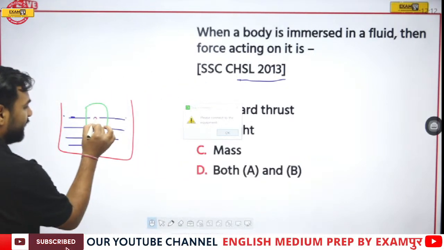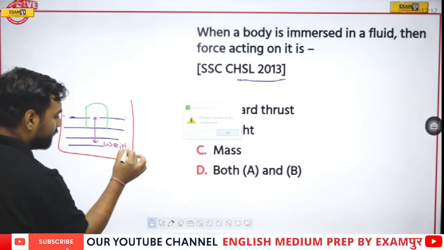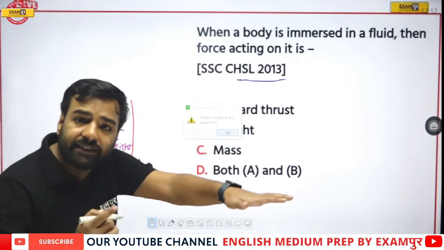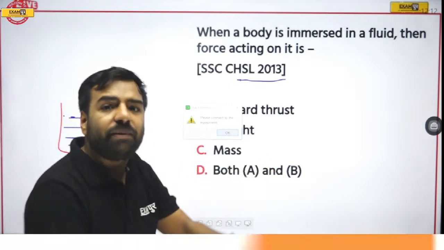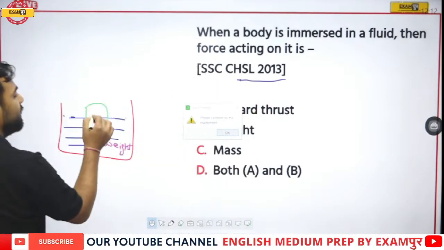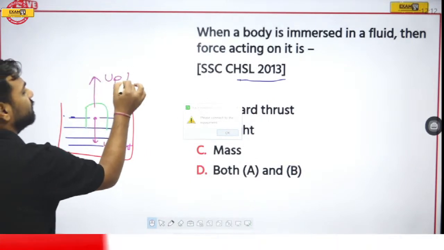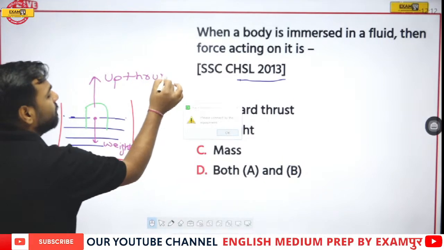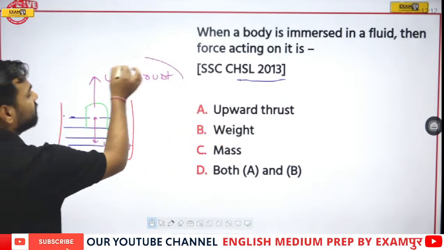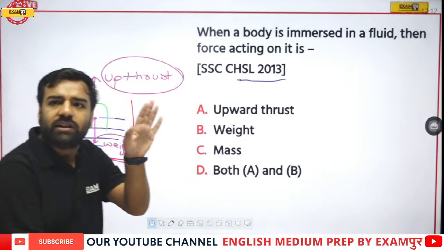Here, it was having some weight, correct, which was tending downward. But if I talk about this water, when we were pressing it, what used to happen? There was a buoyant force which we call upthrust, which acts here, and this goes upwards. That is your upthrust, also known as buoyant force. Fine. So yes, here we can see that upthrust is also there, and this weight is also acting, but they are actually in opposite directions.